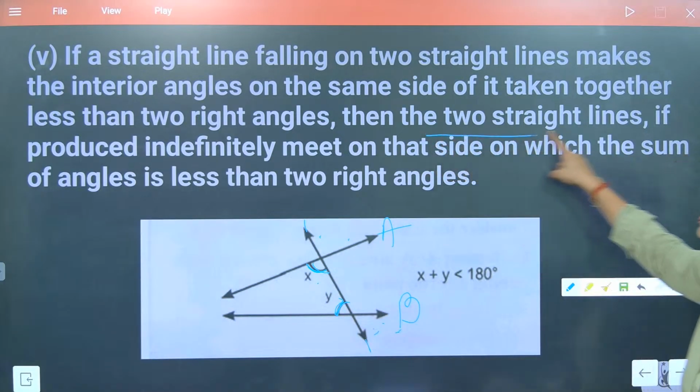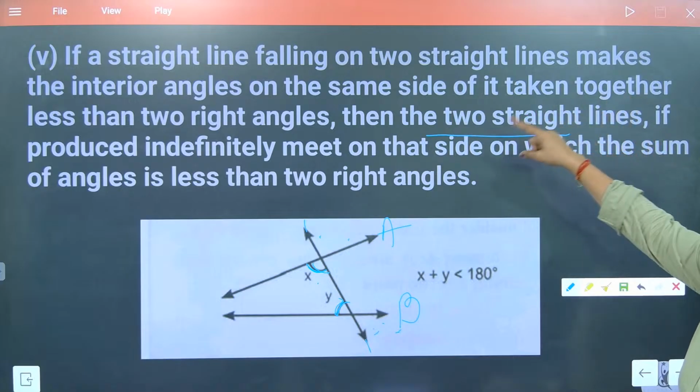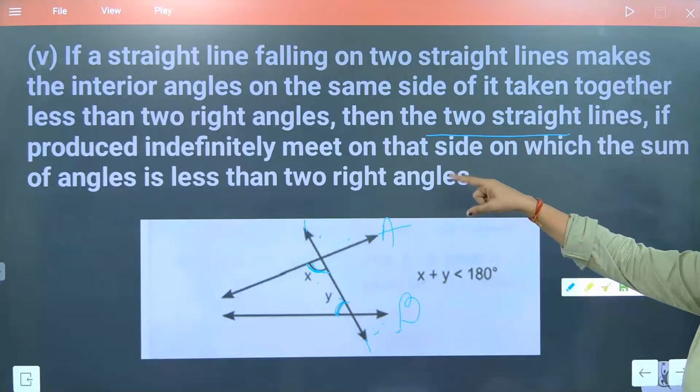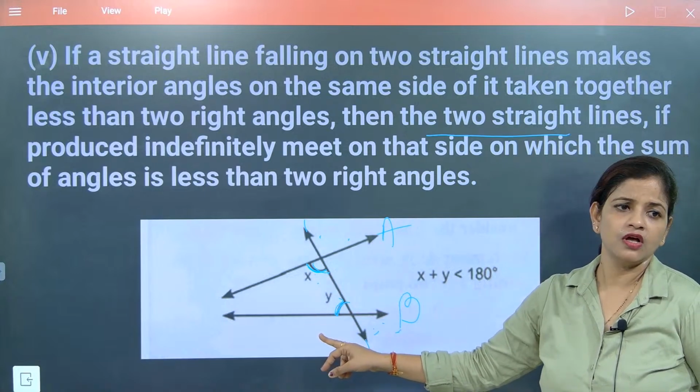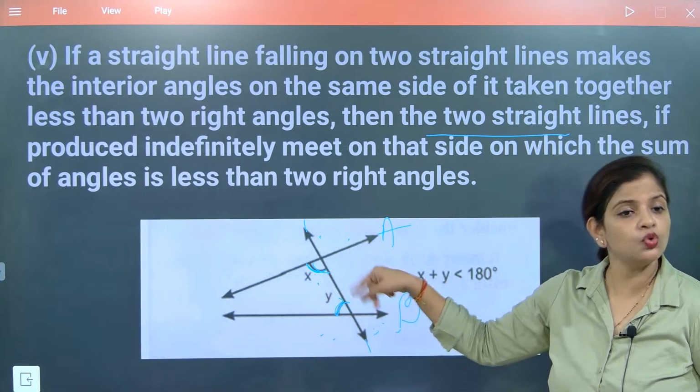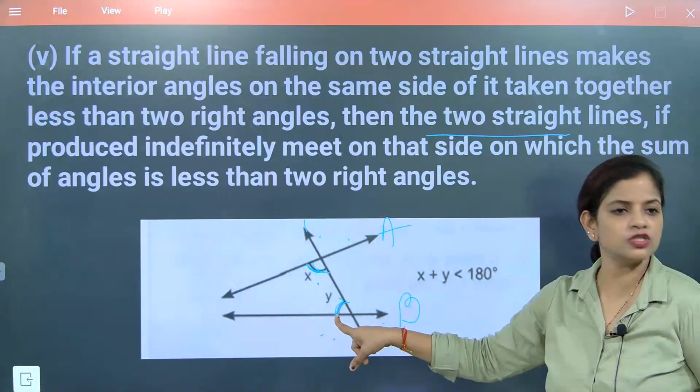Then the same-side angles taken together are less than two right angles. Are they equal to two right angles? No, they are less. This is not a right angle, this is not a right angle.